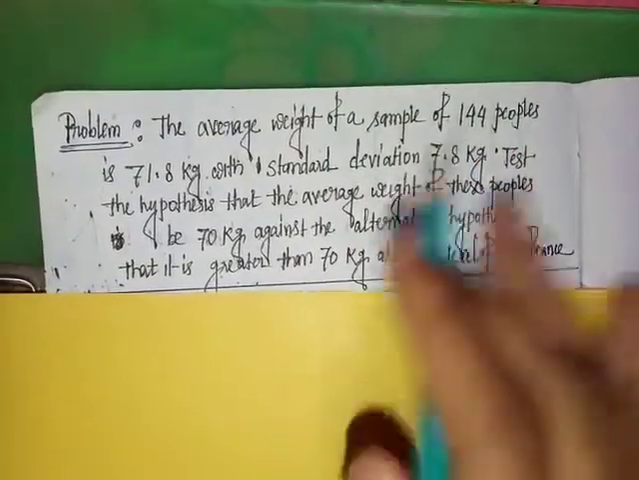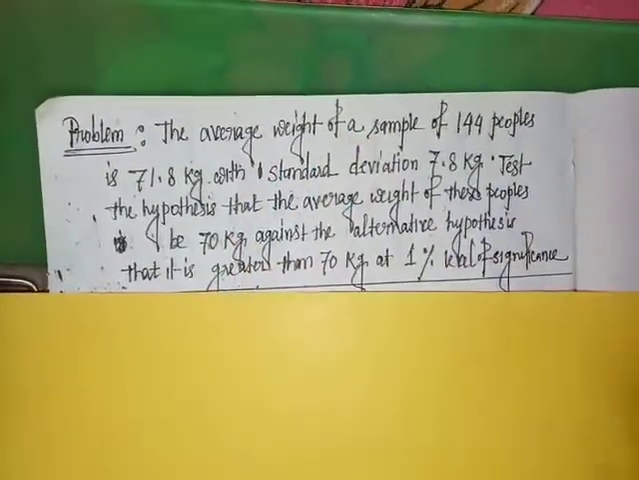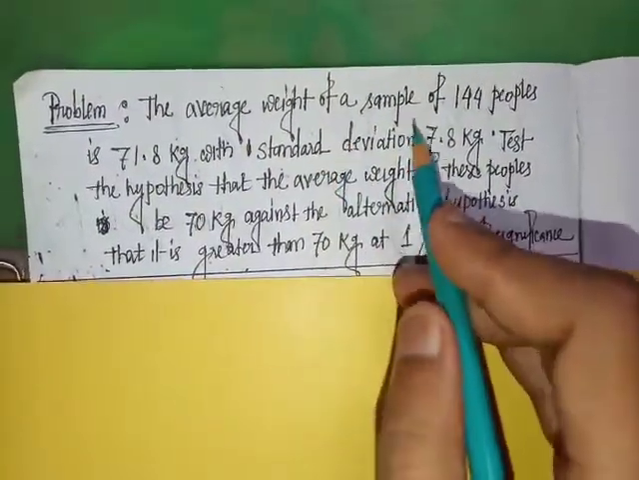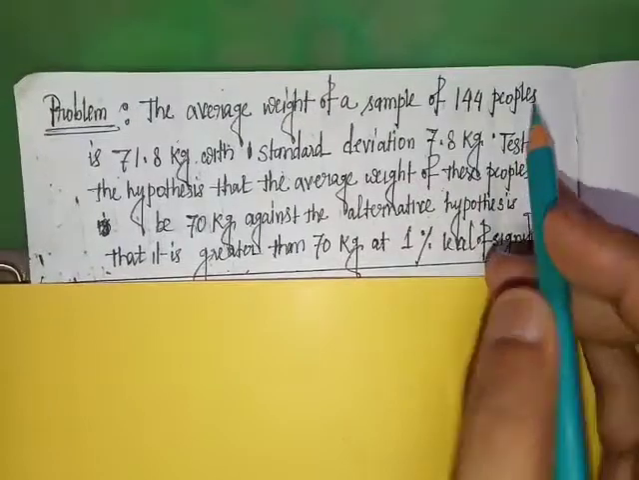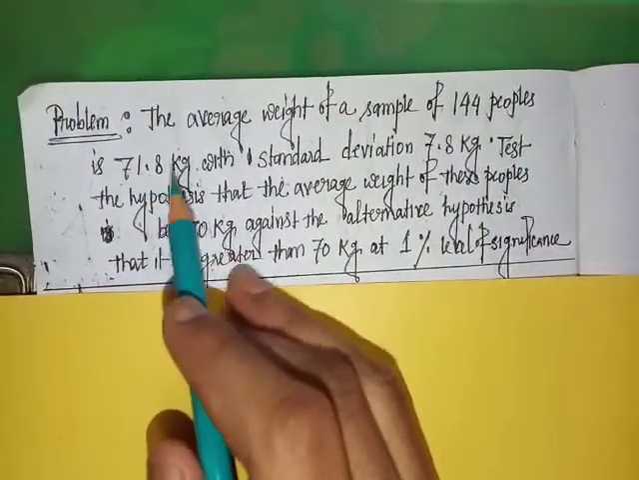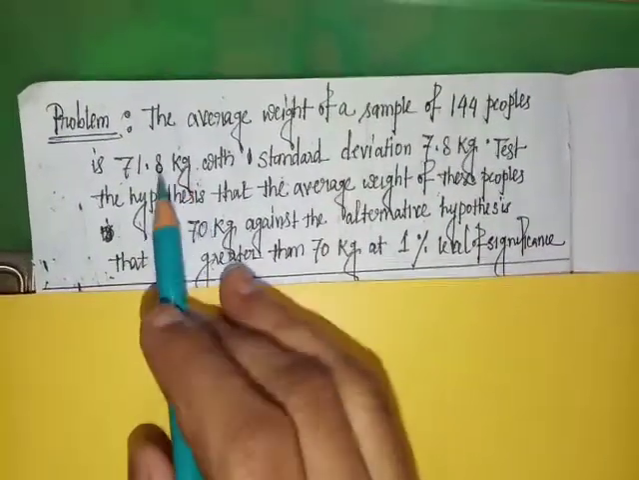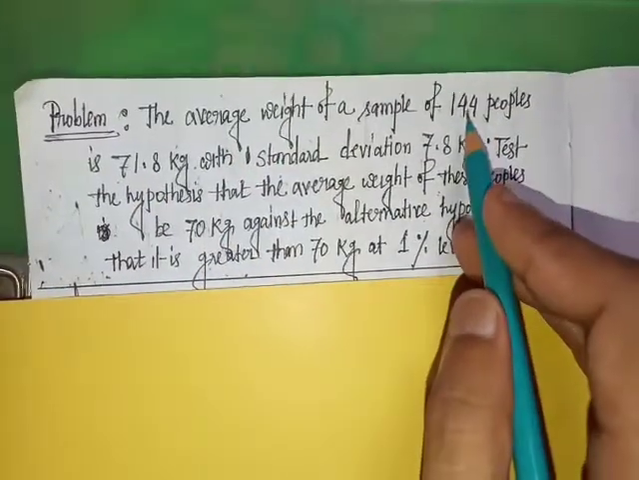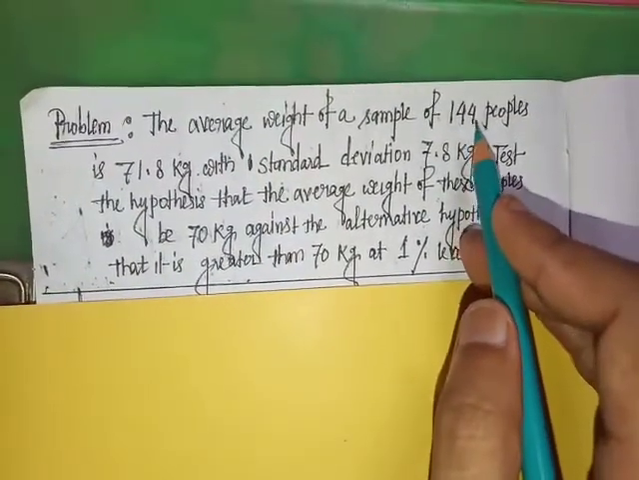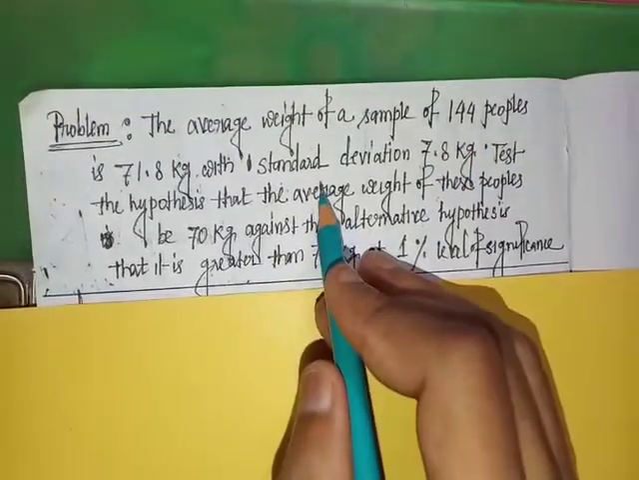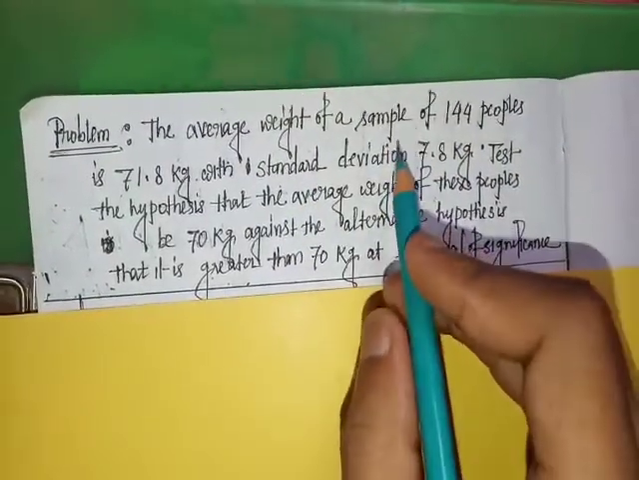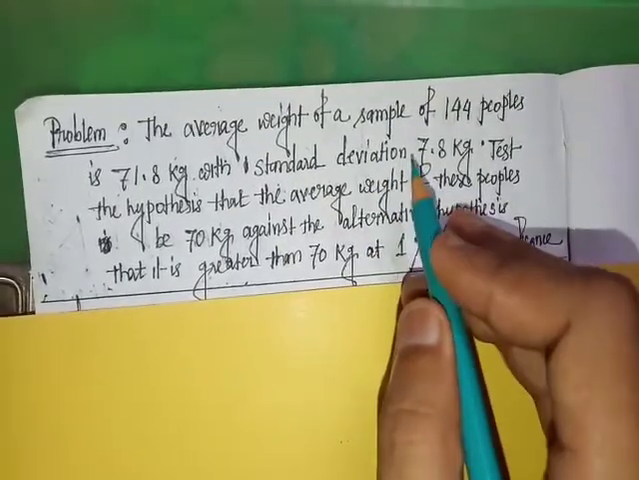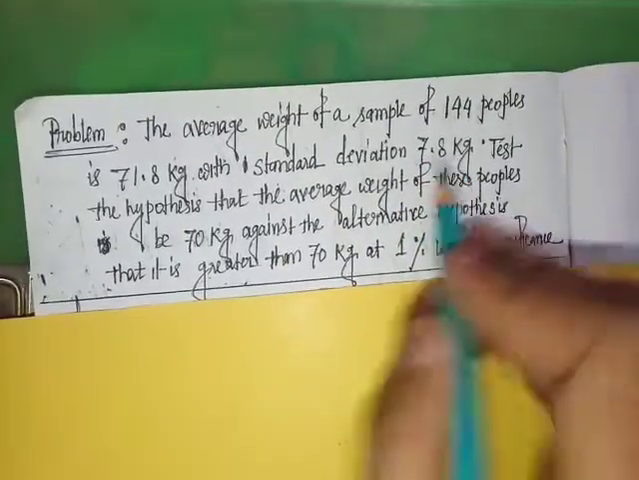Okay, I repeat, the average weight of a sample of 144 people is 71.8 kg. That is, capital X bar is 71.8 and sample size small n is equal to 144. This is the standard deviation of the sample, so sample standard deviation capital S is 7.8.